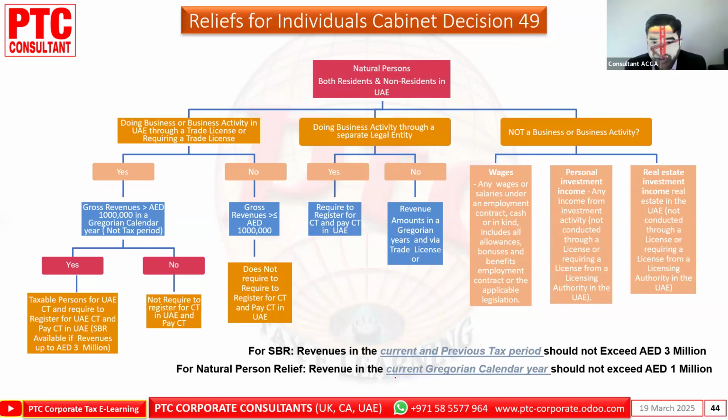For small business relief, revenue in the current and the previous tax period should not exceed the threshold, which we already discussed in detail. For the natural person, the current year and calendar year should not exceed. So both are different. Natural person relief is different, current SBR relief is different.